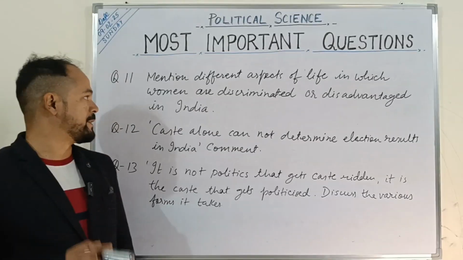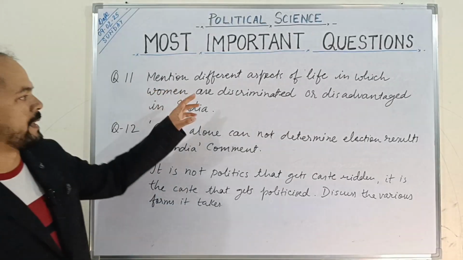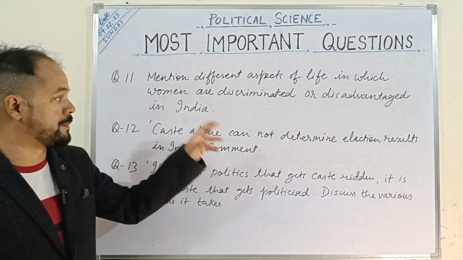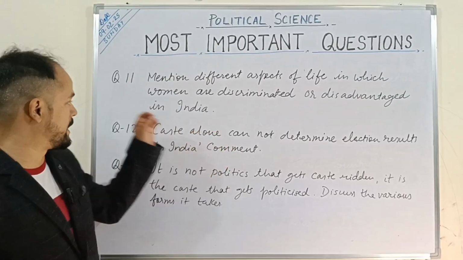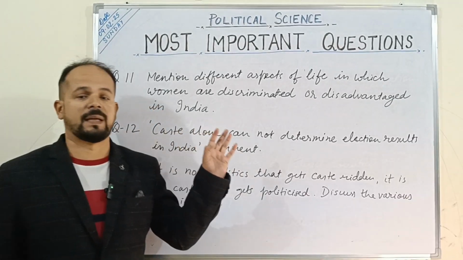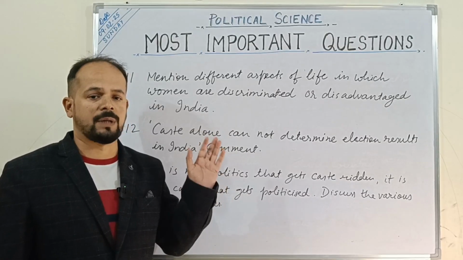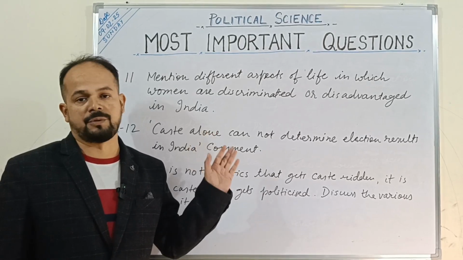So students, the next important question that we have in the queue, question number 11: mention different aspects of life in which women are discriminated against or disadvantaged in India. This is a very important question. In it you are supposed to write about how women are being discriminated against or how they are facing disadvantaged situations.